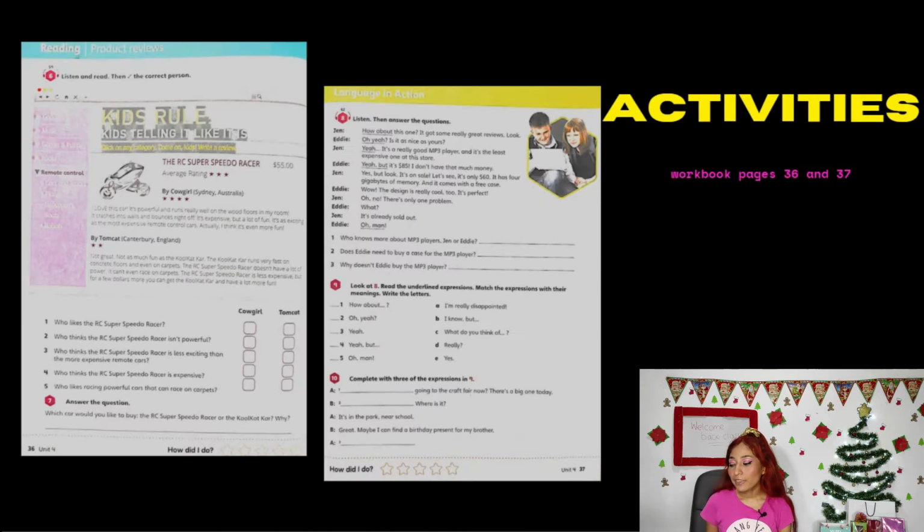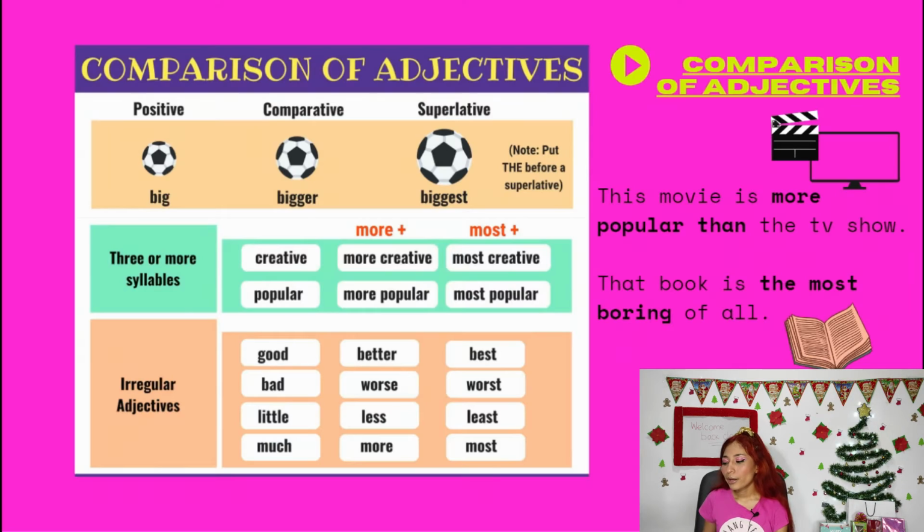Then we did activities on the workbook, pages 36 and 37. If you haven't sent these activities to me or to the assignment, please do them because it's important. Now, we're going to do a review about the comparison adjectives.